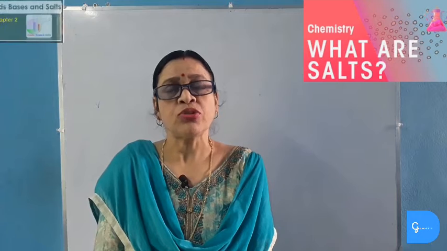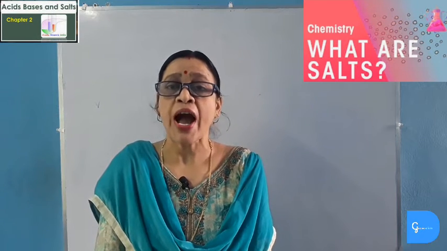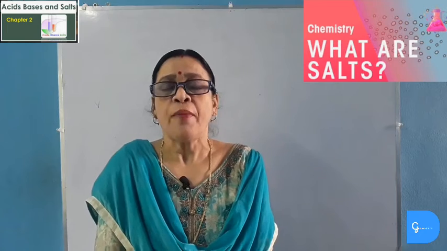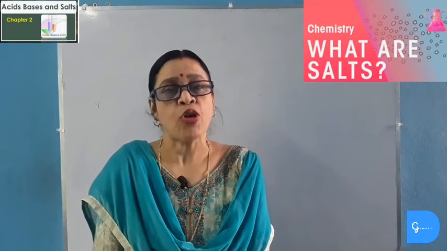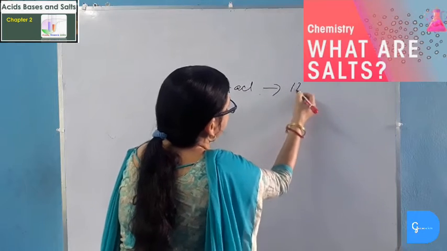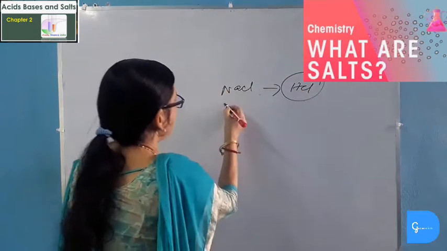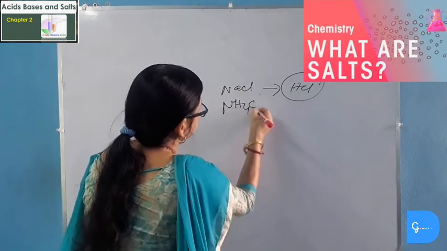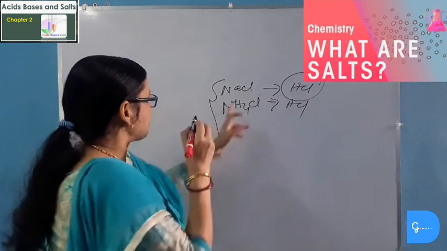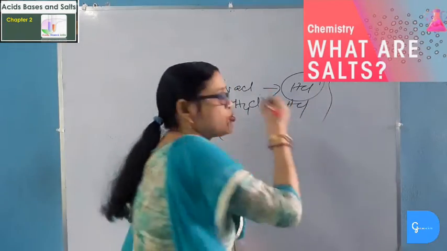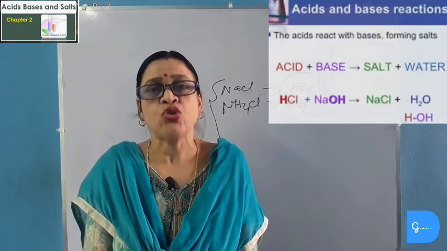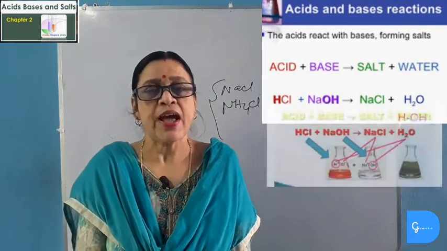Salts are those compounds which are produced by removing hydrogen ion from the acid by metal like sodium chloride or by ammonium group like ammonium chloride. So, sodium chloride has removed hydrogen ion from hydrochloric acid. Again, ammonium chloride has removed hydrogen from hydrochloric acid. So, sodium chloride and ammonium chloride are salts. Salts are formed when acids and bases react with each other. So, salts have two parents, acid and a base.